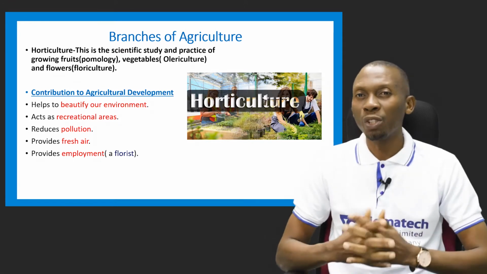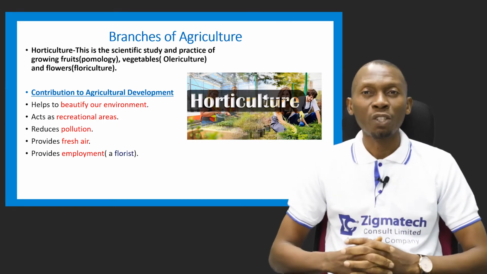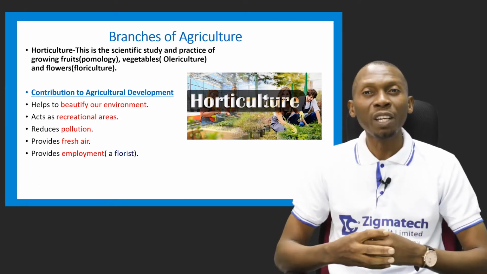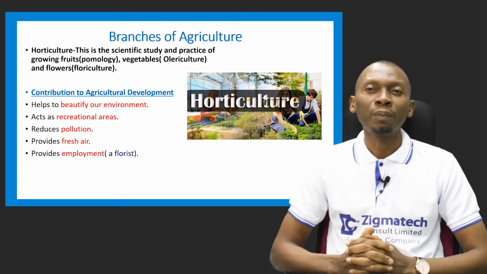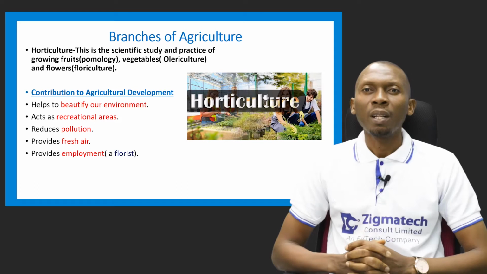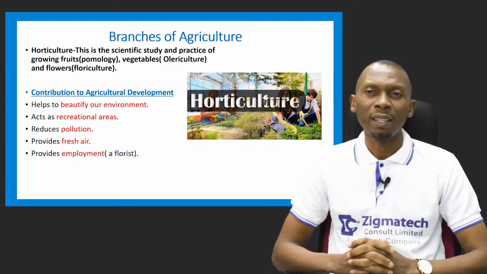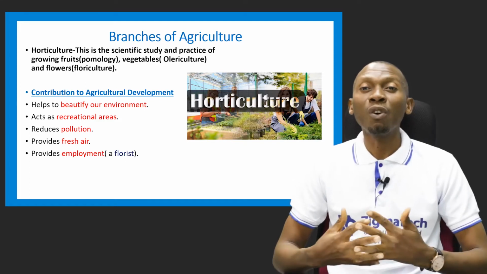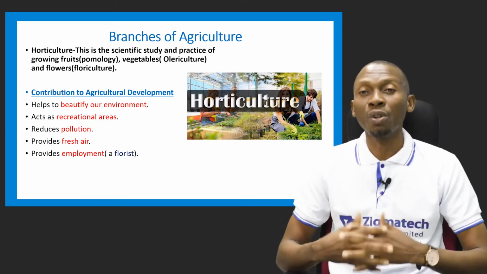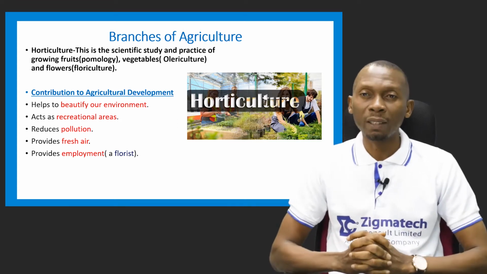It also helps to provide fresh air, because some of these flowers give out some nice fragrance into the atmosphere. It also provides employment. There are certain people who are involved in the selling, production, or growing of flowers and selling of those flowers. They're actually called florists.